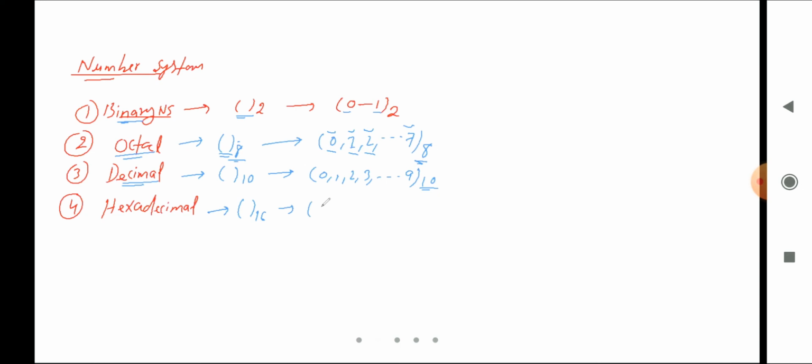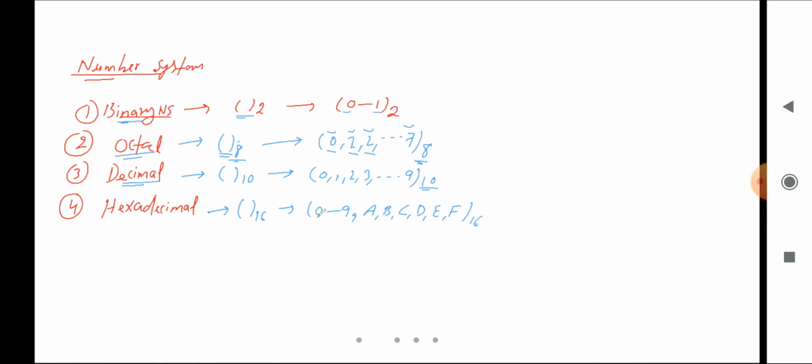So values are 0 to 9. After 0 to 9 we cannot write down 10. For 10 here value is A, then B, then C, D, E and F, right? So these are the total 16 values. 0 to 9 total it is 10. After that it is 11, 12, 13, 14, 15 and 16. Okay, so total values are 16. So we can say base will be 16 here.